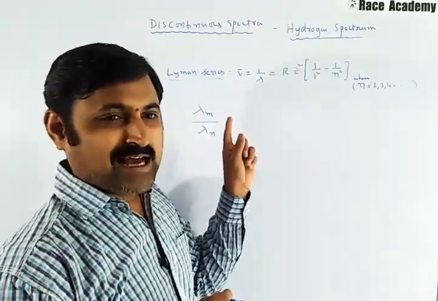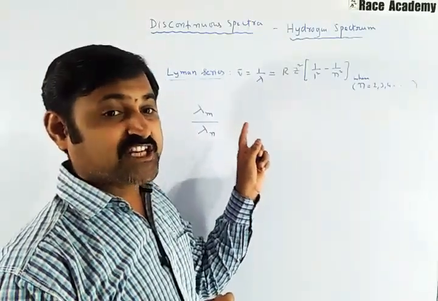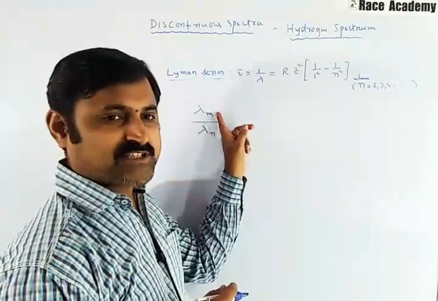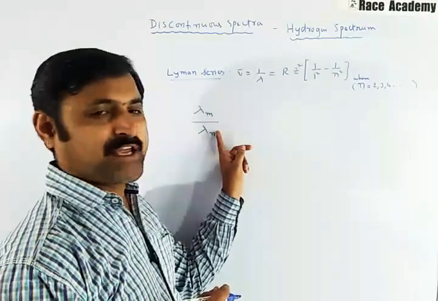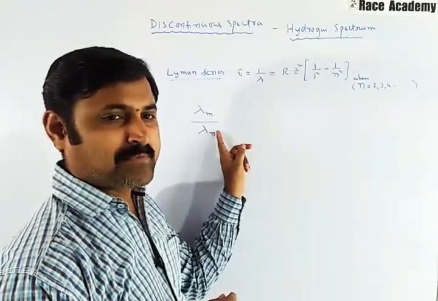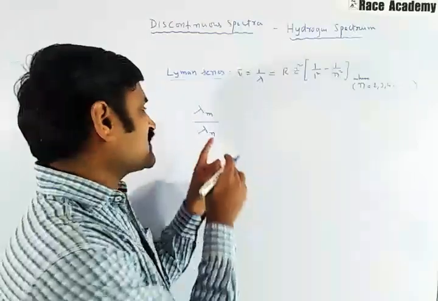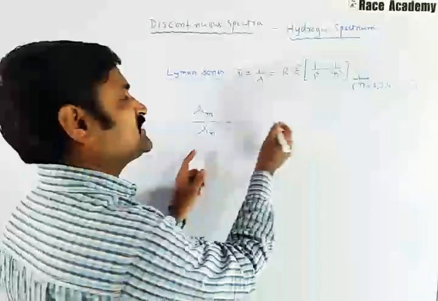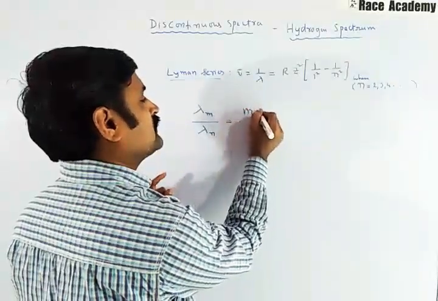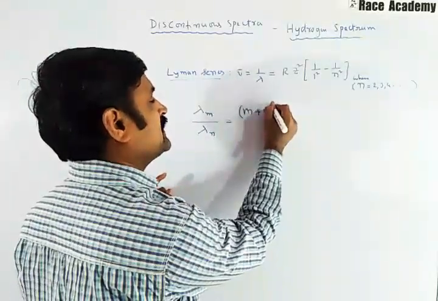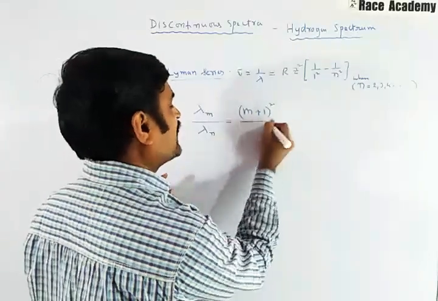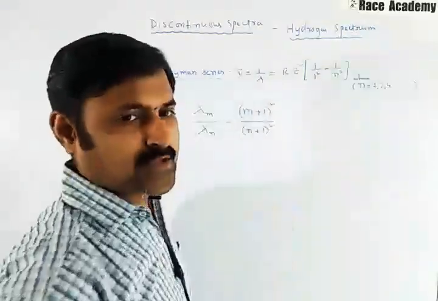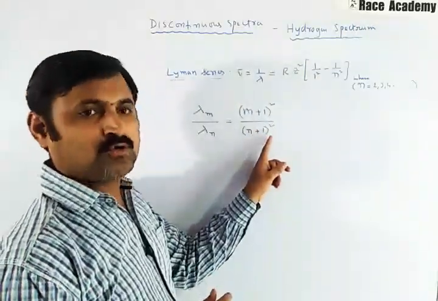That means the ratio for emission as well as absorption spectrum. Assume lambda m is the emission and lambda n is the absorption spectrum lambda value, then the wavelengths of these two can be written as m plus 1 whole square by n plus 1 whole square, into